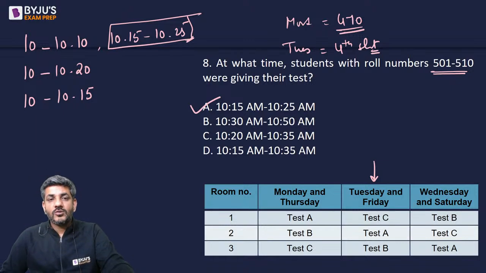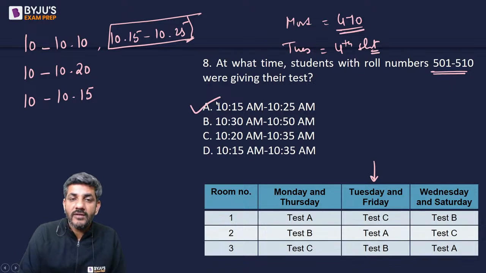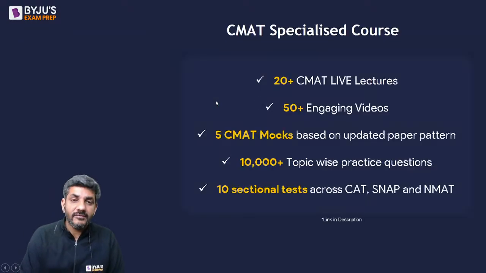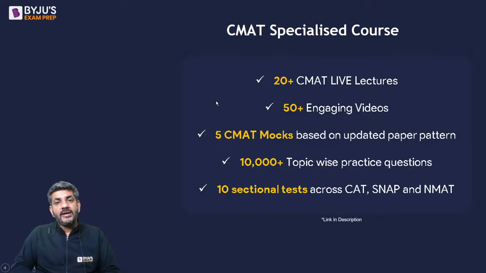And that was the last question of this last set. I'm sure you have understood. Probably there were two questions which were not doable in this set, but two questions were very easy, straightforward. We should have done them. And that's all about today, guys.